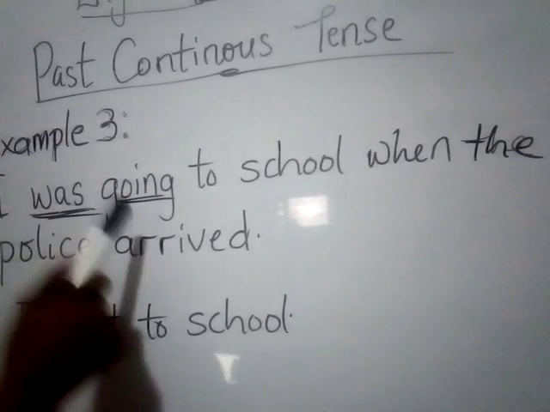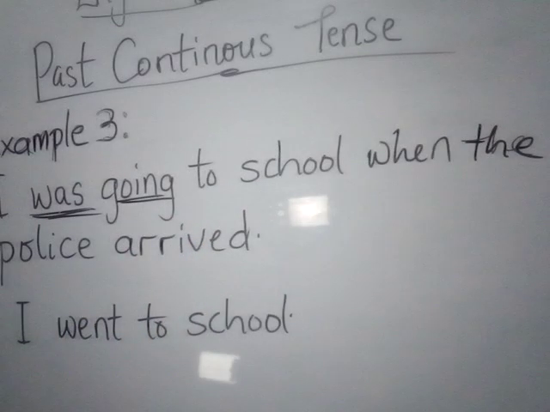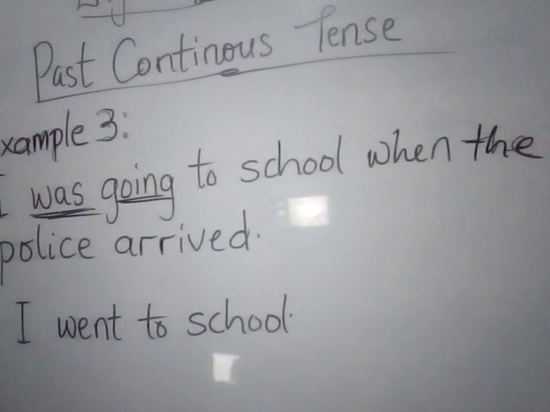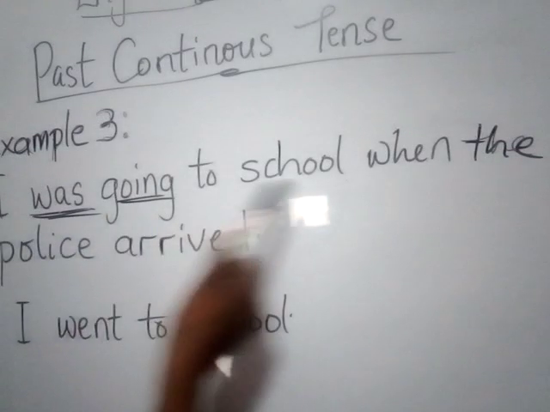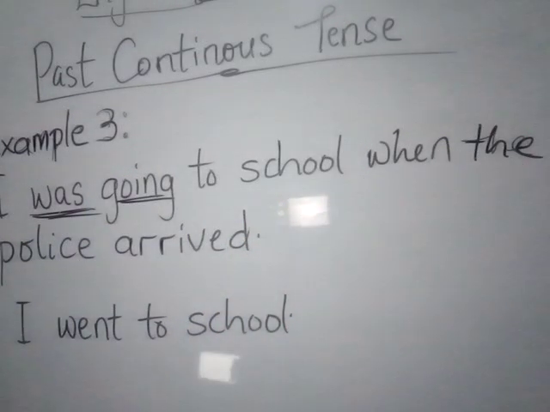So I was going to school. What happened? That is the sense that this generates in the mind when you use this past continuous tense. What was going on then? What happened alongside? Okay? So I was going to school when the police arrived.